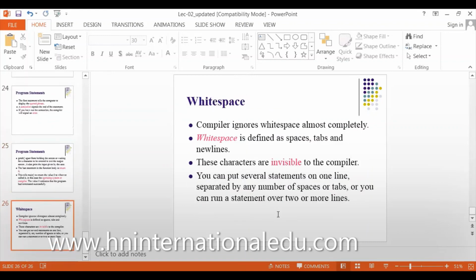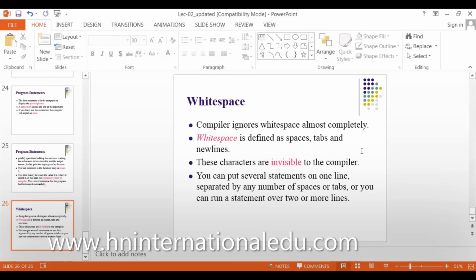The compiler ignores white space almost completely. What are white spaces? White spaces are spaces, tabs, and new lines. My compiler doesn't read them. If you write a program in your editor with the first instruction on the first line and the second instruction on the 10th line, skipping the lines between, the compiler will not read those 8 lines. These characters are invisible to the compiler. The compiler doesn't know that you left all those lines.